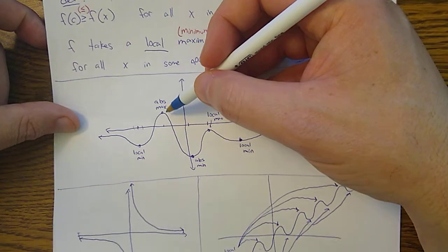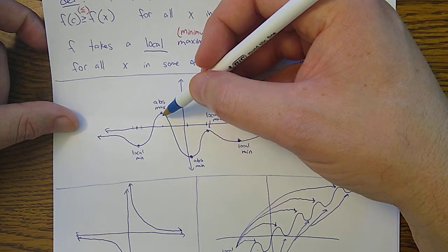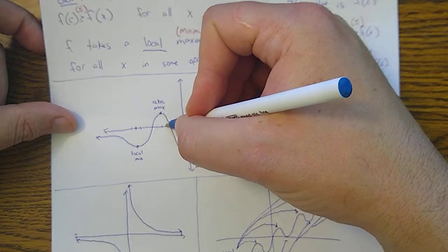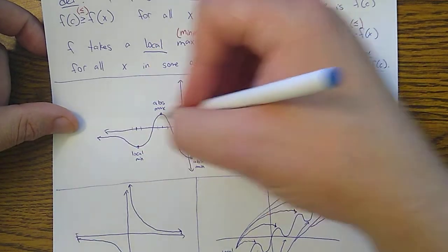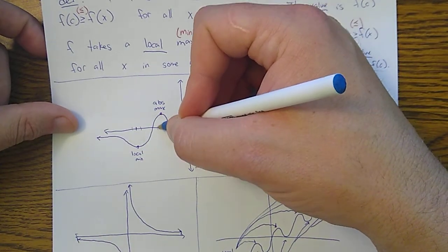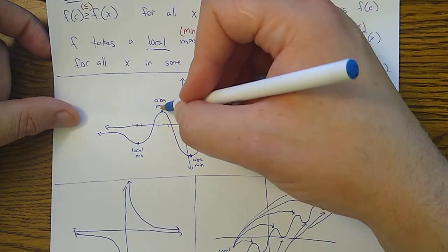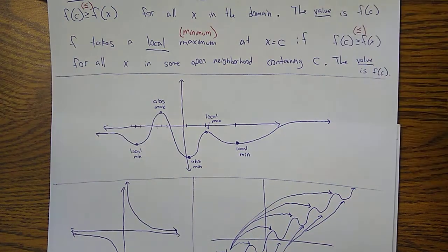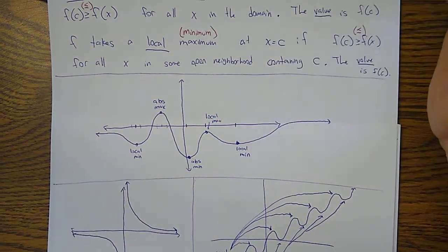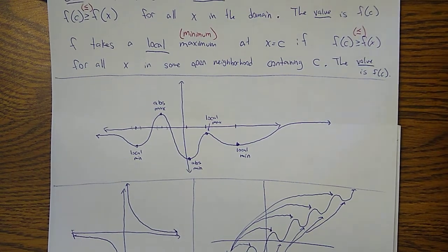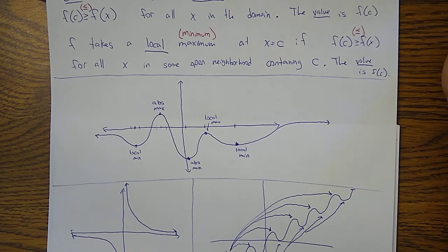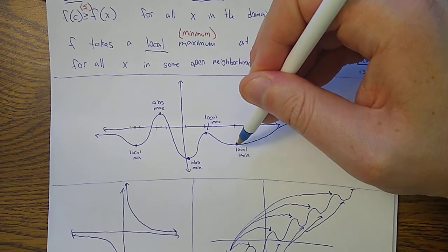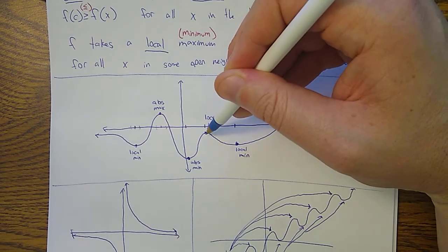Let's just look at this picture. This absolute max is also a local max, right? I can draw a little neighborhood, and of course, this is the highest point ever. So this is also going to be the highest point in whatever neighborhood I draw. To be an absolute max means you're automatically a local max. If you're the highest point ever, then you're also the highest point in the neighborhood. Similarly, if you're the absolute min, then you're also a local min. However, we see several local mins, like this one and this one, that are not absolute mins, and here's a local max that is not an absolute max.